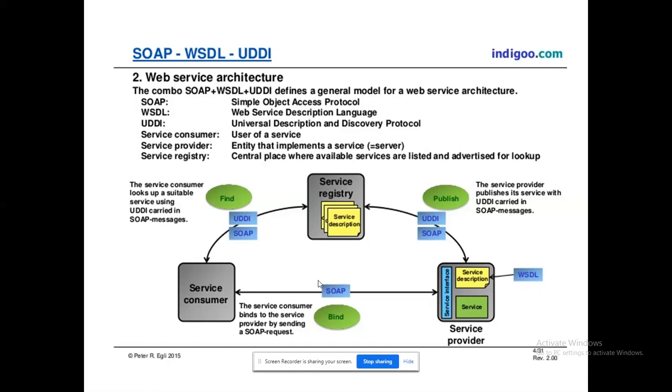What are all the activities that they will do here? There are three types of activities that are focused on: find, publish, bind. To search the available set of web services, the find activity is used. When a service consumer wants to find the available web services, they search in the UDDI only, using the find activity.